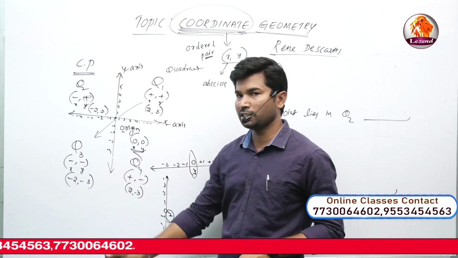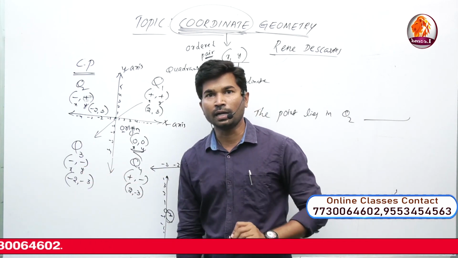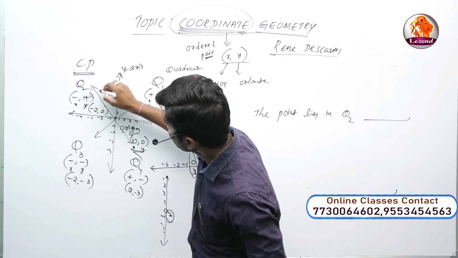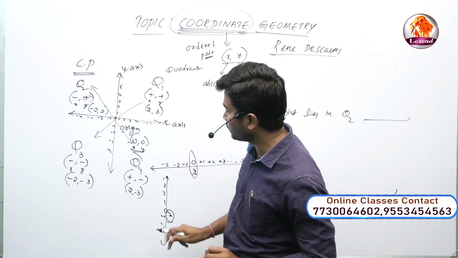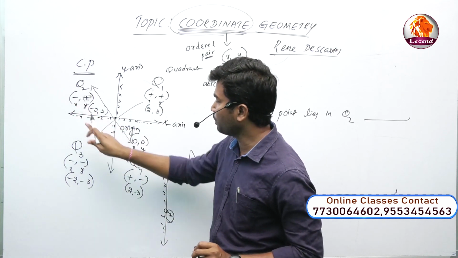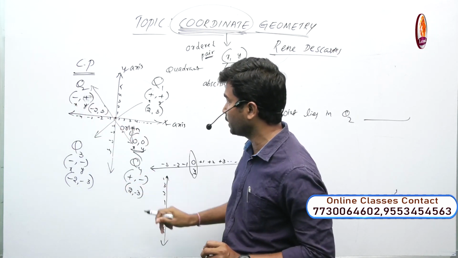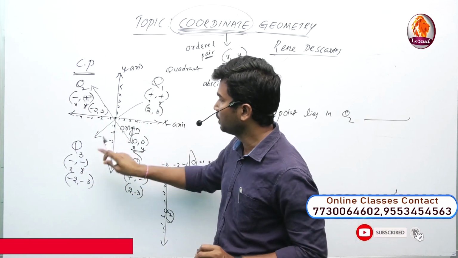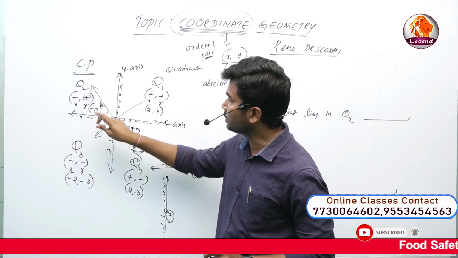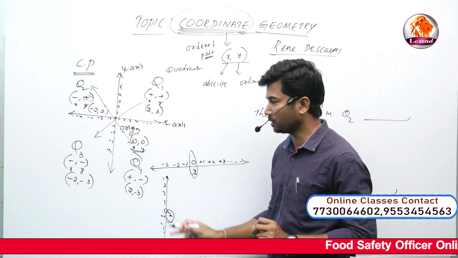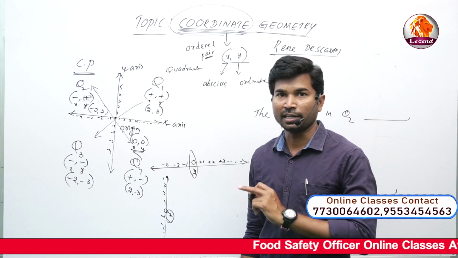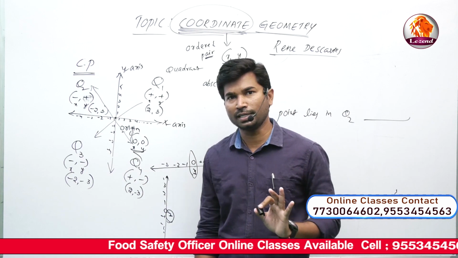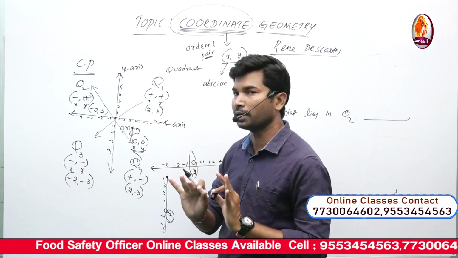Plus plus, minus minus, abscissa and ordinate. At the same time you can take the Q2 part. Q2 is minus, plus and Q4 is plus, minus. Minus becomes opposite to plus, plus opposite to minus. Minus minus to plus plus, minus plus to plus minus. Again some students will get confused in Q2. Q1, Q3, okay.